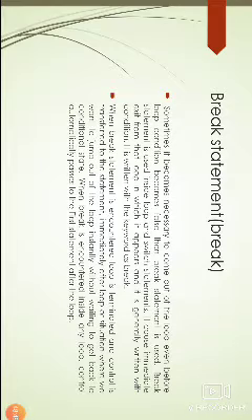So simple thing, break means it causes an immediate exit from the loop or switch case. Mainly break is used in switch and for loops.